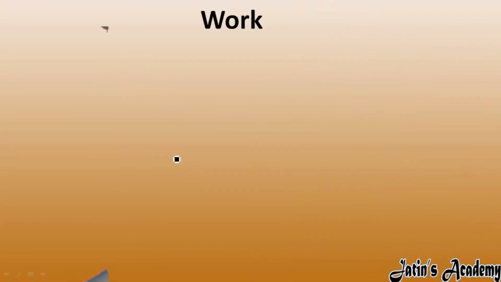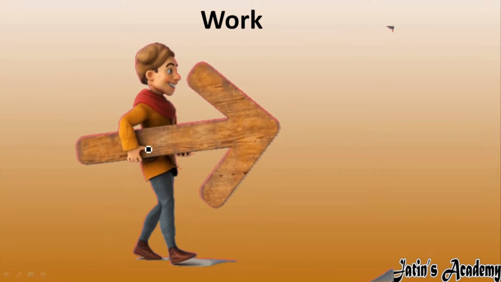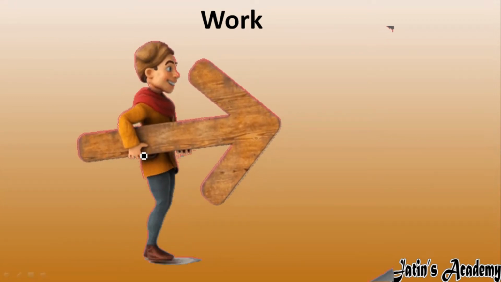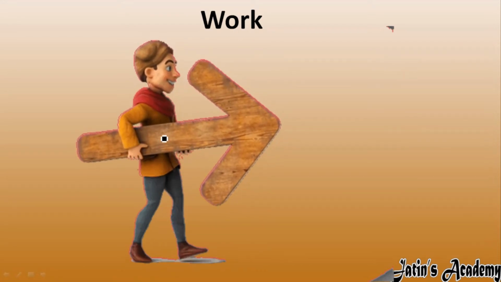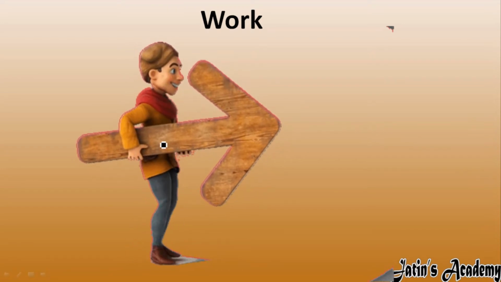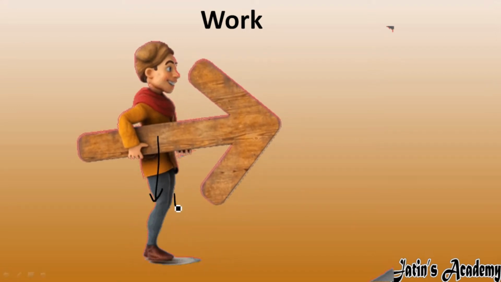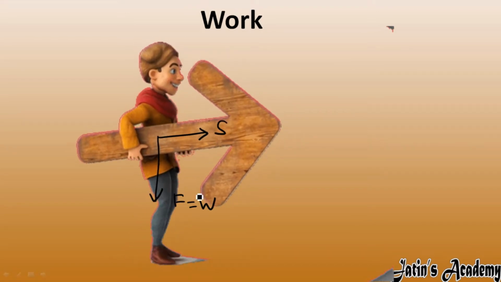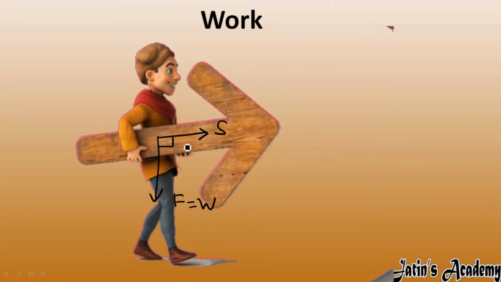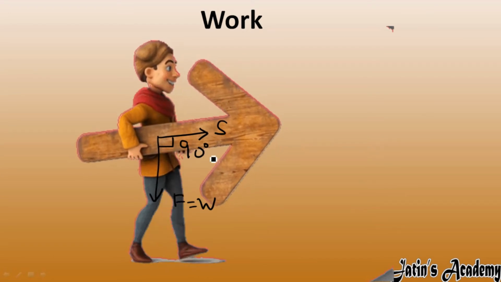Next example we have, a person applying a force on a body and the body also moves, but here work done is 0. This example is a little bit complicated, and we will do it in the next part on special cases. For the time being, just see: the weight of this arrow is in the downward direction, which is a force, and the displacement occurs in this direction. Although force and displacement are there, the angle between them is 90°, so that's why work done is 0. But this special case we will do in the next part.